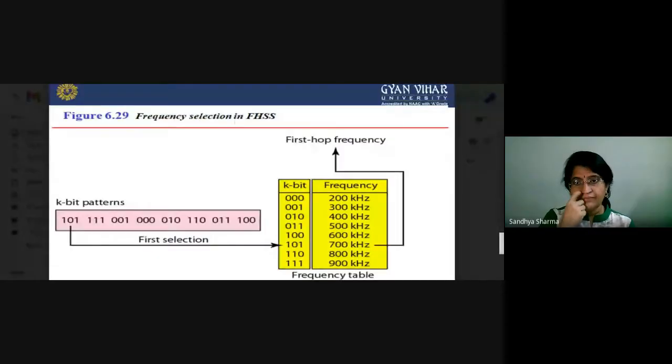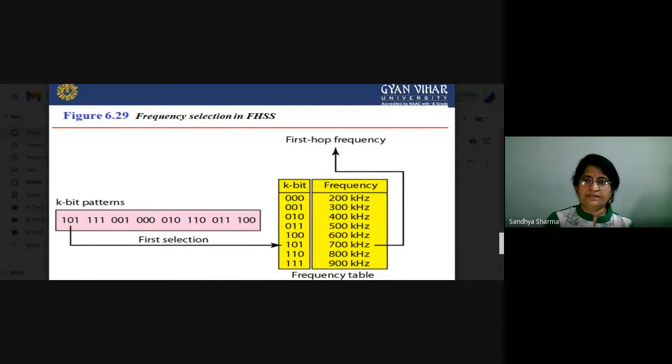Now we will see how we select the frequency pattern. First of all, we can see this is the 3-bit combination. Every 3-bit combination is basically 0 to 7, and according to that we can allot different frequencies to each combination.